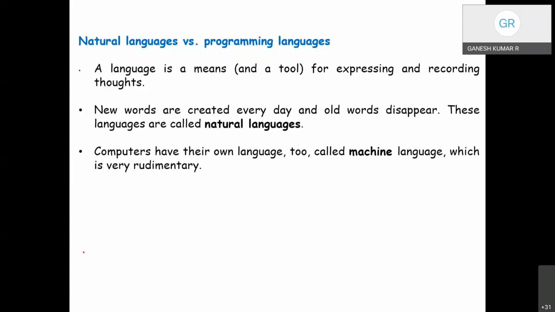Maybe in another 5 or 10 years, we may witness a computer capable of implementing artificial knowledge and creating a new language. We cannot rule it out. So that's about the comparison between natural language and programming language.